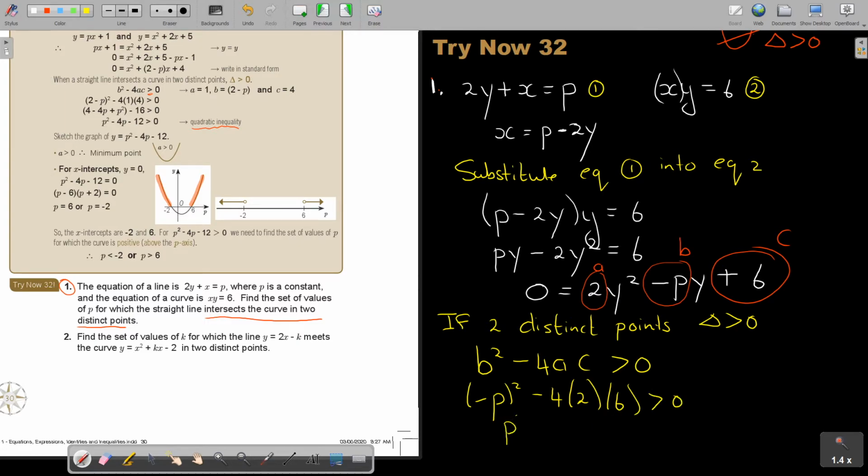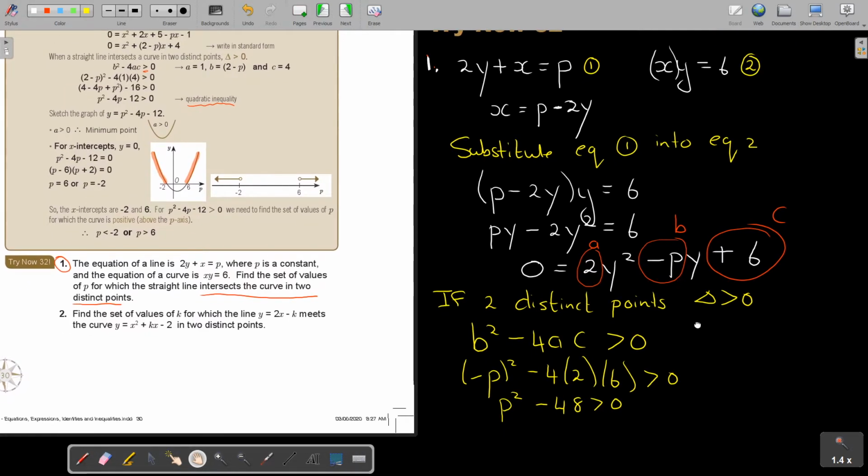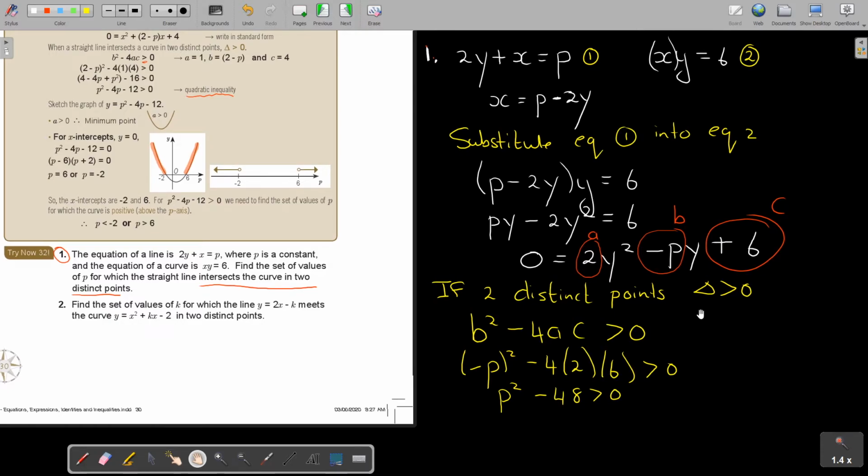So it's going to be p squared. And then I'm just going to quickly, this is going to be 48. So 8 times 6, so it's 48. So p squared minus 48 is bigger than 0. So let's just go on. I'm basically going to sketch the curve.